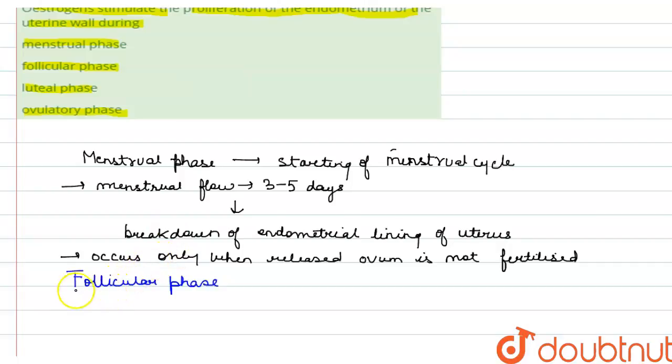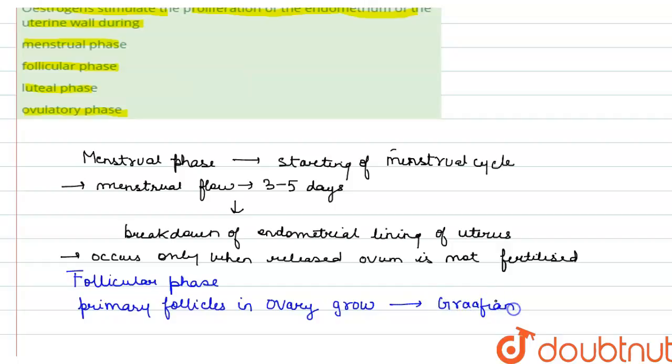Now during this phase, what happens? The primary follicles in the ovary start growing. Okay, they grow and they form a fully mature Graafian follicle. What do they form? They form a fully mature Graafian follicle.